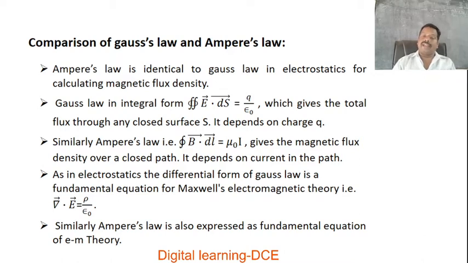Similarly, the integral form of B dot dl, that is Ampere's law, is equal to mu naught I, which also gives the same concept, but in the case of the magnetic field. That is what we call magnetic flux.